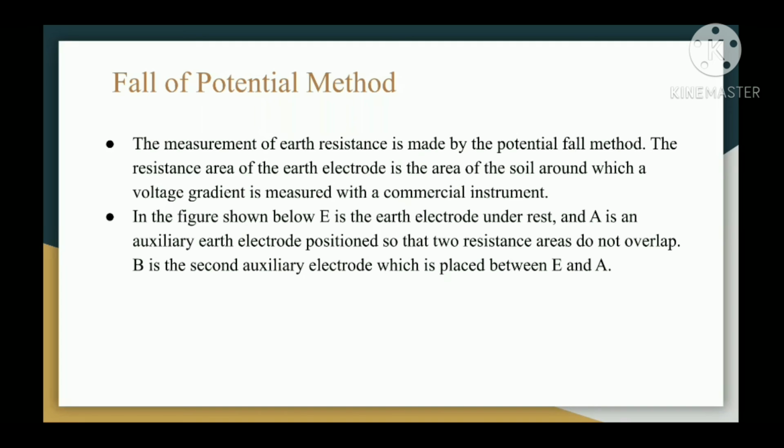Next method is the fall of potential method. The measurement of earth resistance is made by the potential fall method. The resistance area of the earth electrode is the area of the soil around which a voltage gradient is measured with a commercial instrument. In the figure shown below, E is the earth electrode under test. A is an auxiliary earth electrode positioned so that two resistance areas do not overlap. B is the second auxiliary electrode which is placed between E and A.